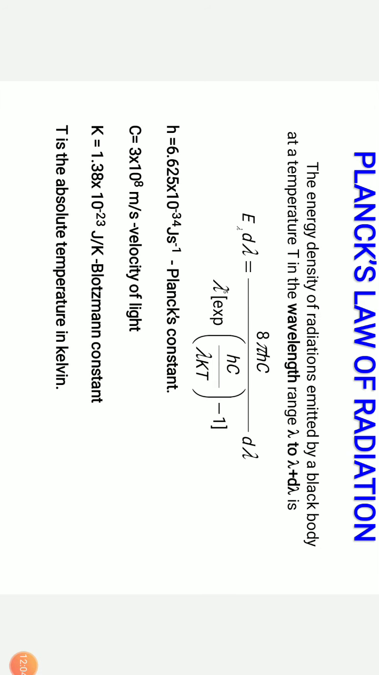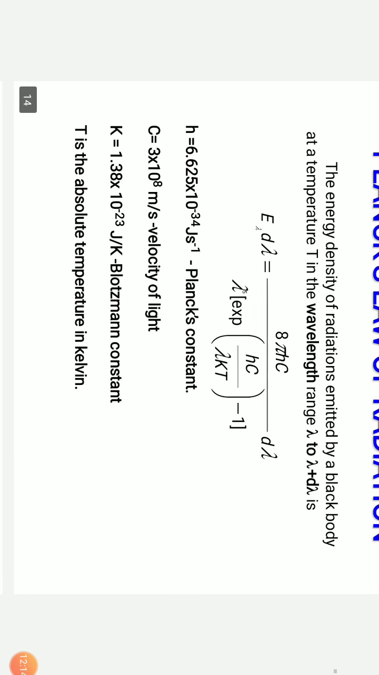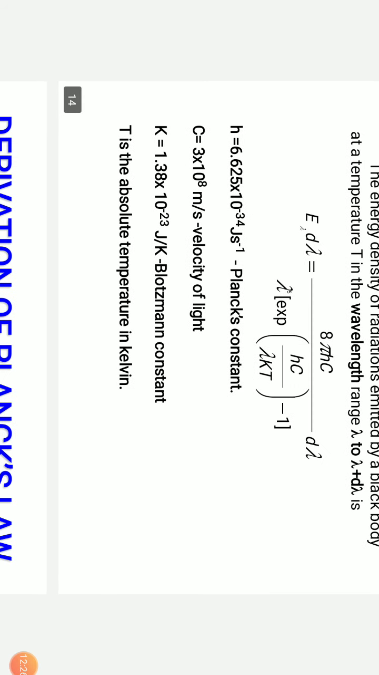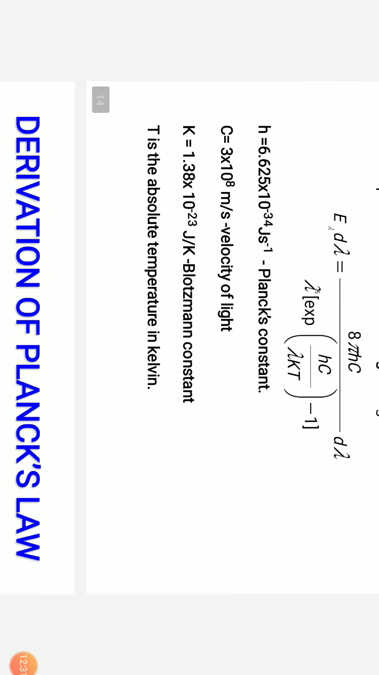The energy density of radiation emitted by the black body at temperature T is given by E lambda d lambda equals 8 pi hc by lambda to the fifth, into 1 by exponential of hc by lambda kT minus 1, into d lambda, where h is Planck's constant, with value about 6.6 into 10 power minus 34 joule seconds. And c, of course, is the velocity of light, 3 into 10 power 8 meters per second. K is the Boltzmann constant; whenever temperature is involved, we always include the Boltzmann constant, 1.38 into 10 power minus 23 joule per Kelvin, and T is the absolute temperature, in Kelvin.